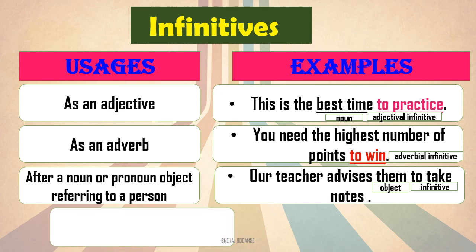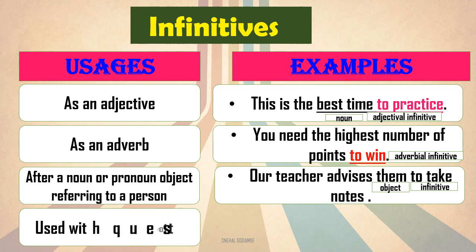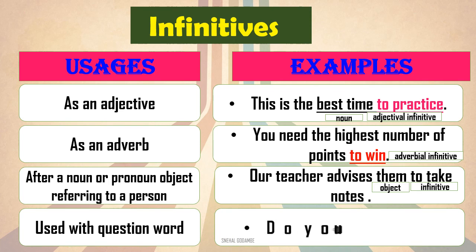Okay. And the next comes the one used with a question word. This is very easy to identify. Do you understand what to do? Now here in this sentence, what is a question word and it comes with that. So in this way we have seen different usages with its examples and you have gone through these examples.